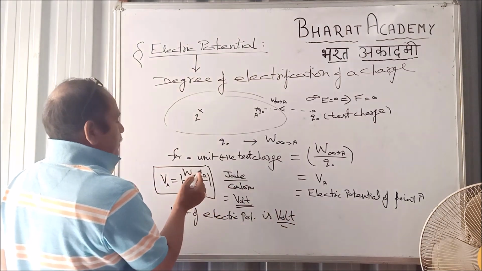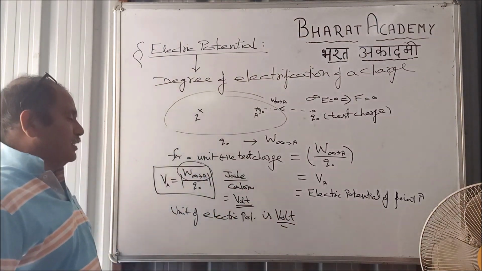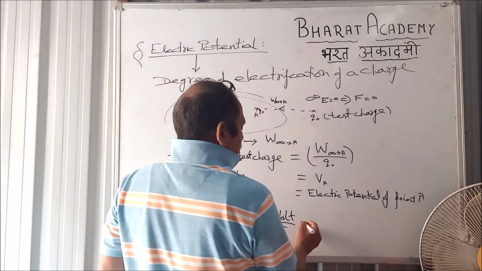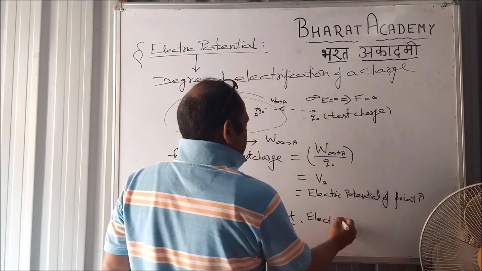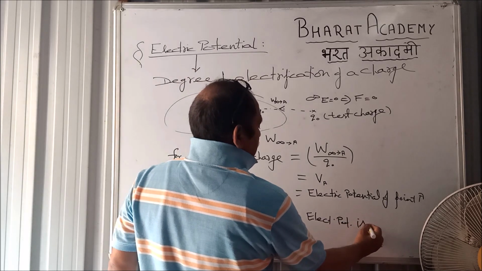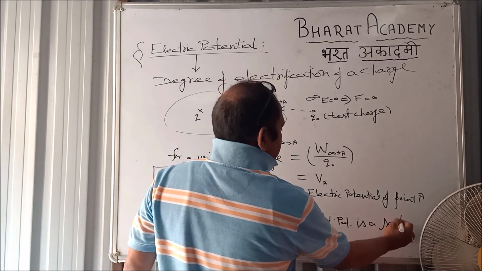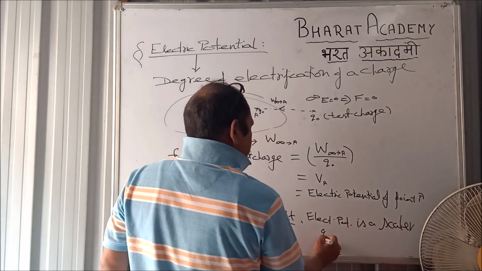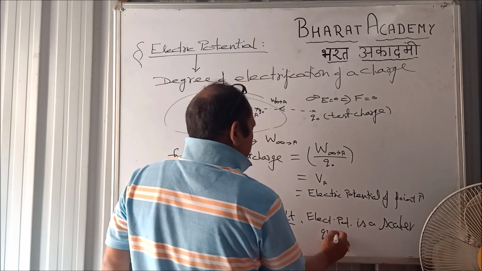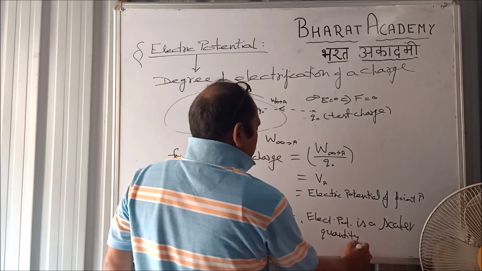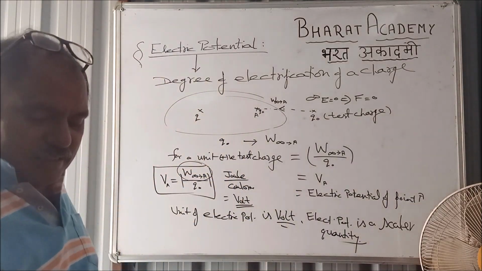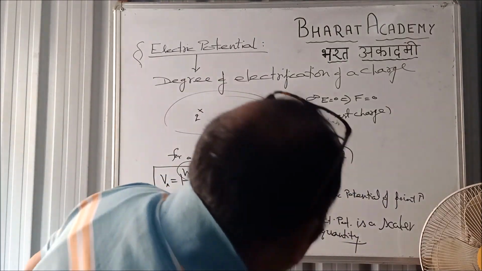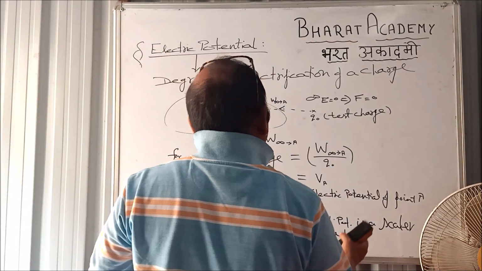Now, this potential is depending on W, so it is a scalar quantity. As work is a scalar quantity, electric potential is a scalar quantity. What does it mean? It means it will follow the algebraical laws of addition or subtraction. Means if it is positive, it will be positive, if it is negative, it will be negative.